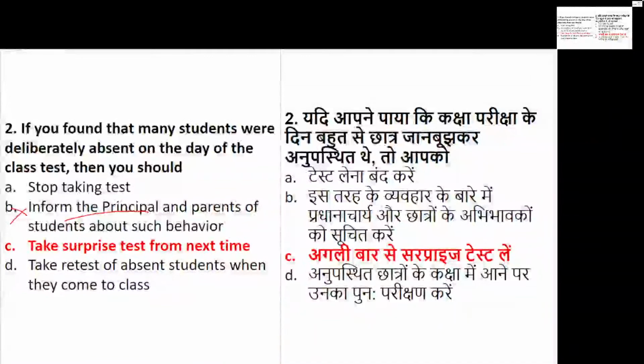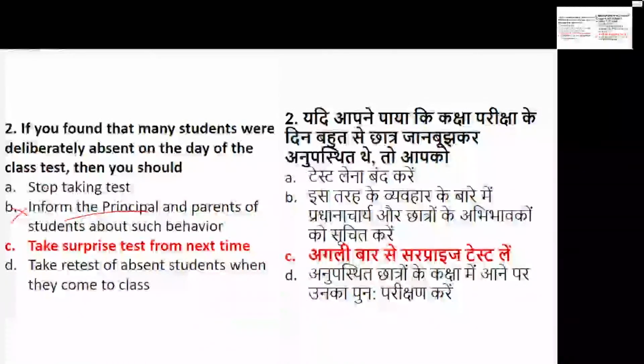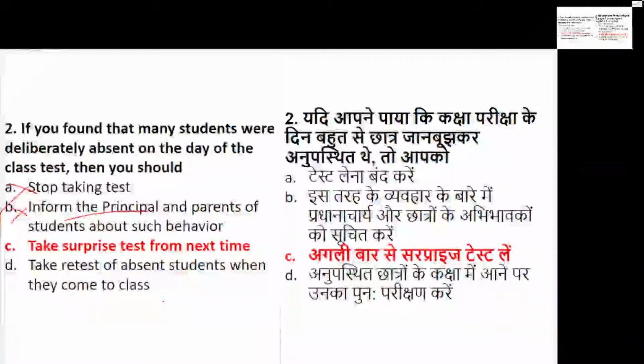So no, you can't stop taking the test, you can't take a retest because they have missed the chance. So next time onwards, you will plan a surprise test. The surprise test is the best option if you found students are deliberately missing your classes when the test is announced. Is it clear?